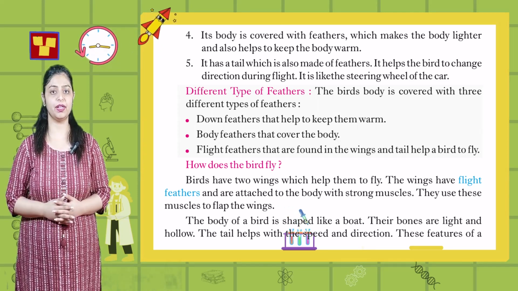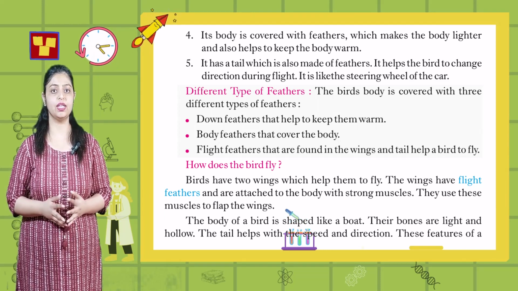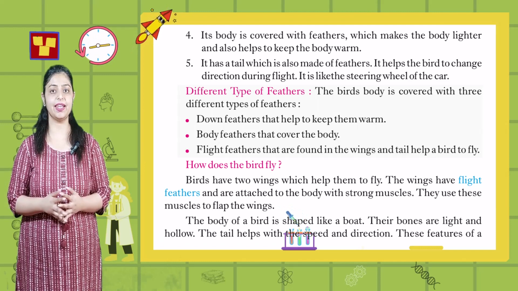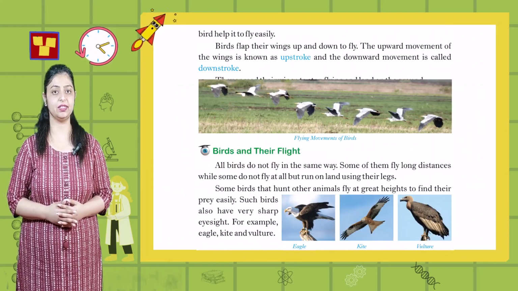The body of a bird is shaped like a boat. Their bones are light and hollow. The tail helps in the speed and direction. These features of a bird help it to fly easily.